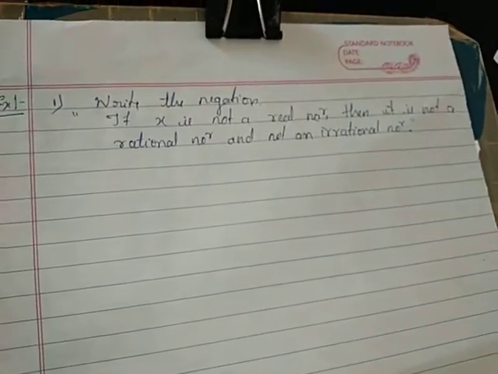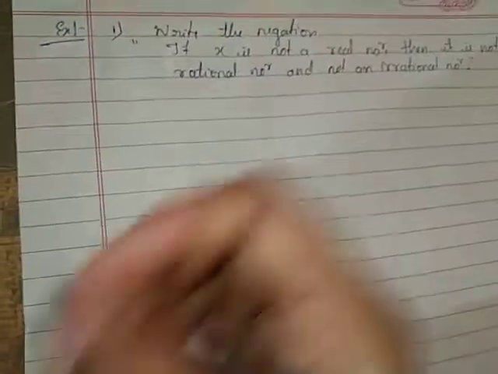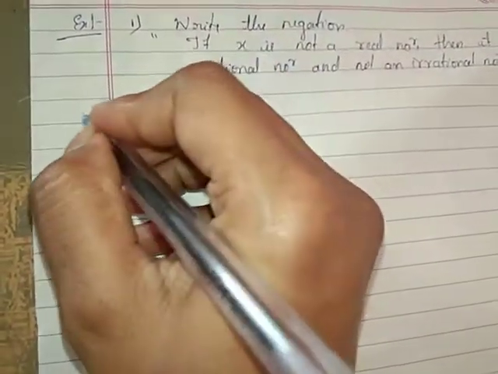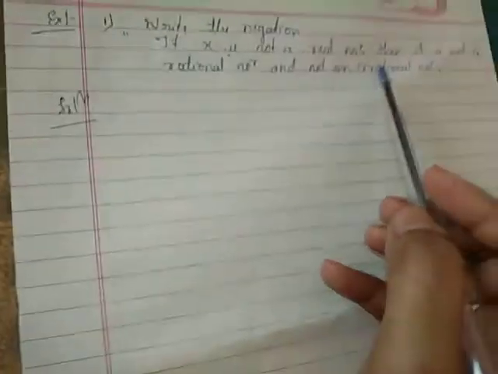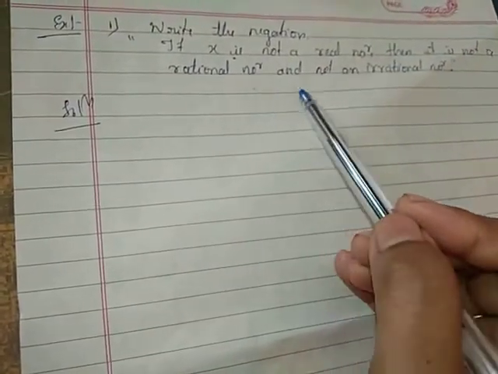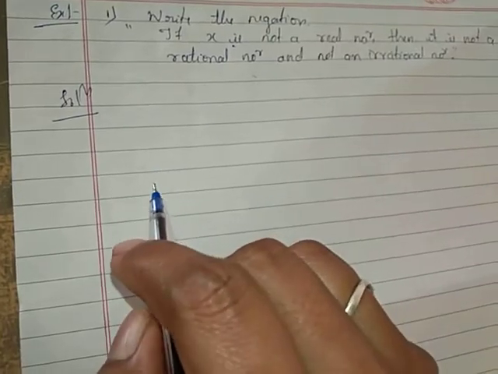That is the given statement. We have to write down the negation of this conditional statement.